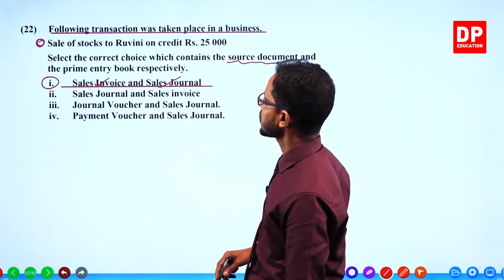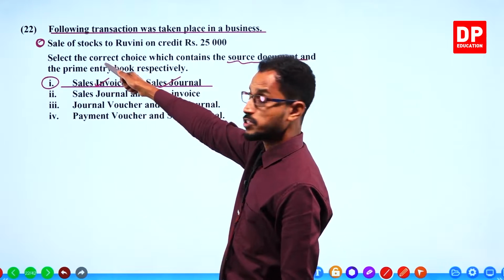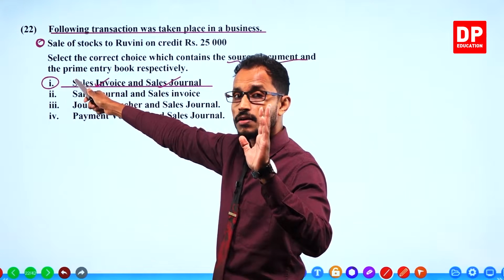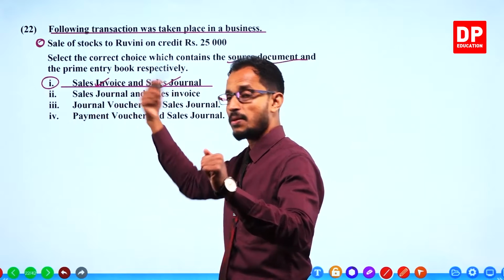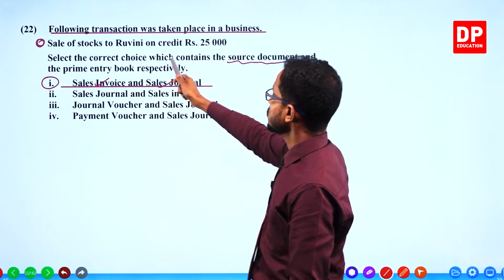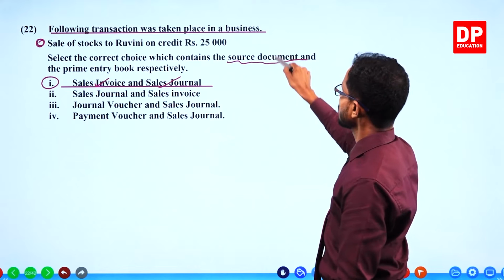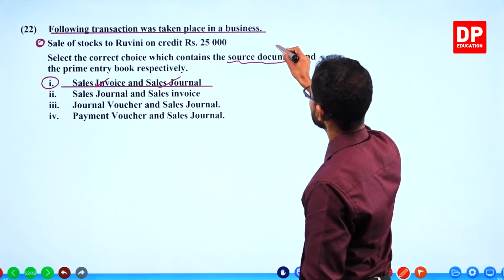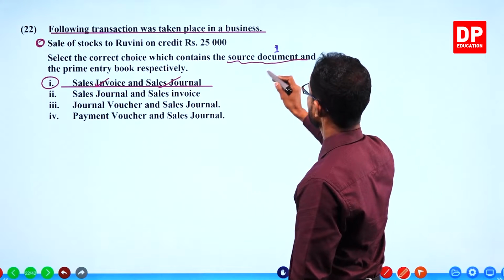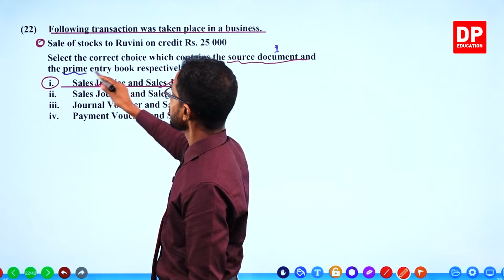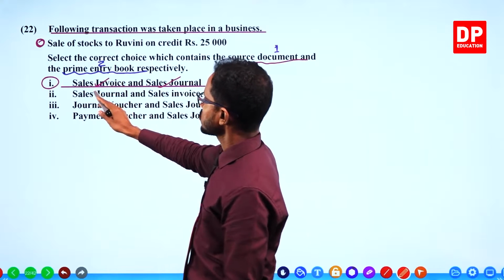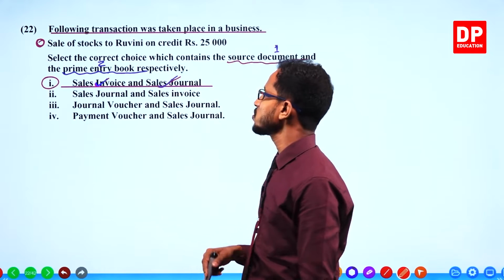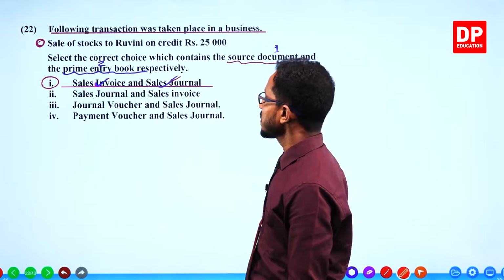The choice should contain the source document first and the prime entry book second. So the source document is the sales invoice, and the prime entry book is the sales journal.